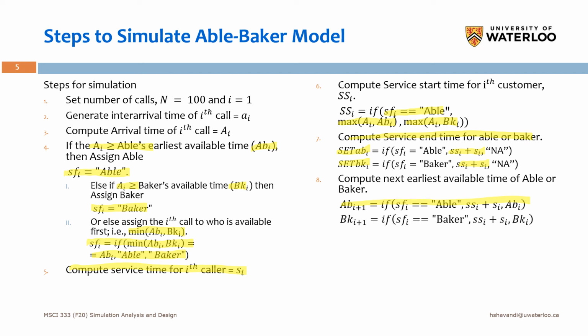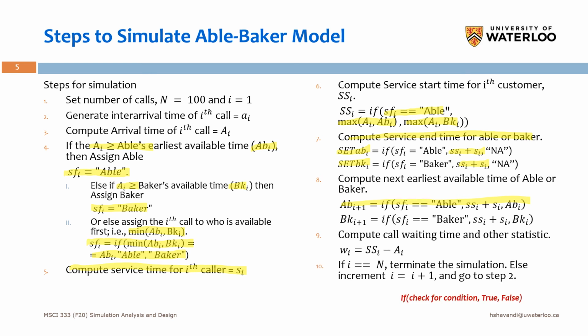And with the same manner, we calculate for the Baker, and then we compute the call waiting time and other statistics. And so yeah, waiting time will be the service start time minus the arrival time. And yeah, we check if we have simulated for n customers, here for 100 calls, we stop. Other than that, we repeat the steps from generating the interval time. Okay. And this is how actually this simulation model works in detail.